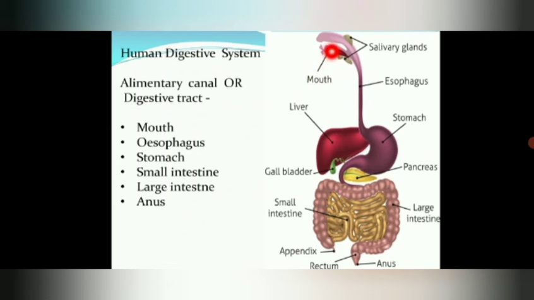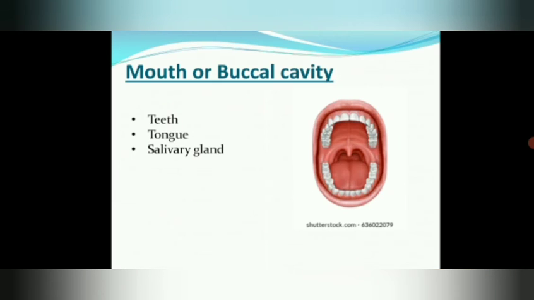So what is there inside this mouth? If you stand in front of a mirror and open your mouth wide, what all can you see? You most probably see teeth, right? Tongue, and the thing which you cannot see is the salivary gland, right? So we can see teeth, tongue, and this salivary gland is the one which we cannot see. So what is this salivary gland and where is it present?